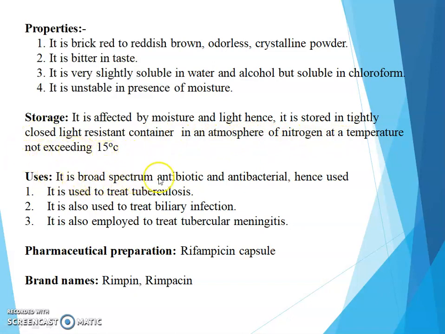Uses: it is a broad spectrum antibiotic and antibacterial. Hence it is used in the treatment of tuberculosis. It is also used to treat biliary infection and to treat tubercular meningitis. Pharmaceutical preparation: it is available in rifampicin capsule and the brand names are Rimpin and Ripacin.